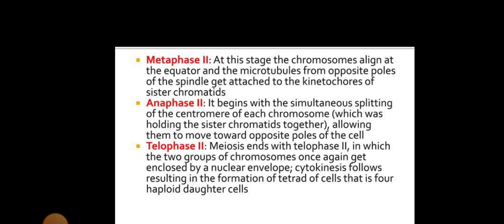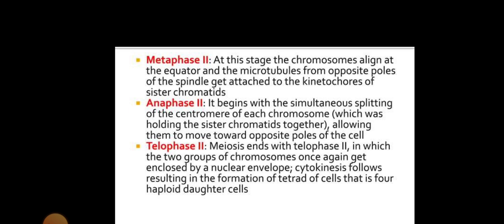Metaphase 2. In this stage, chromosomes align, attached to the microtubules from opposite poles. The spindle fibers attach to the kinetochores of the sister chromatids. Anaphase 2. In anaphase 2, the centromere of each chromosome splits, releasing the sister chromatids held together. And in telophase 2, meiosis ends.